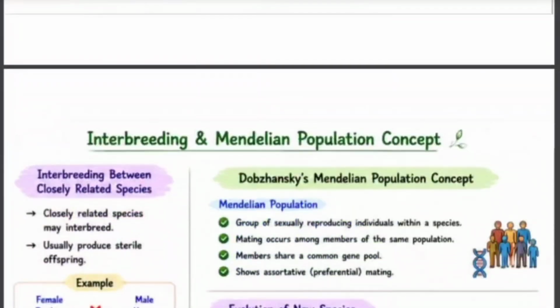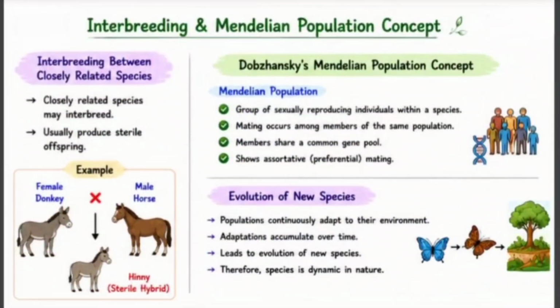Now let us discuss an interesting topic about interbreeding between closely related species. Sometimes closely related species may interbreed. However, the offspring produced are often sterile. A classic example involves a female donkey and male horse. Their cross produces a hinny. Although the offspring is born normally, it is usually sterile and cannot reproduce. This demonstrates that different species are separated by reproductive barriers.